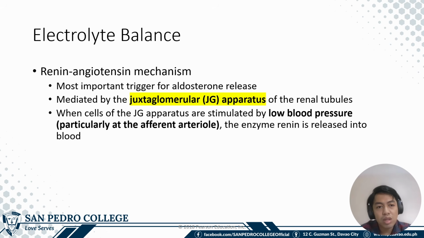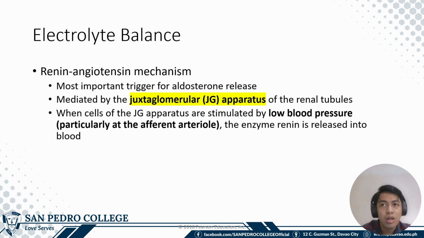Another mechanism to control the electrolyte balance in our body is the renin-angiotensin-aldosterone system, or the RAAS. It is mediated by the juxtaglomerular apparatus, which is located in the afferent arterioles. That is very specific, the afferent arterioles. When the cells of the JG apparatus are stimulated by the low blood pressure in the afferent arterioles, this will release the enzyme renin into the bloodstream.